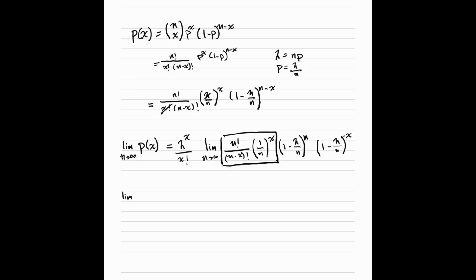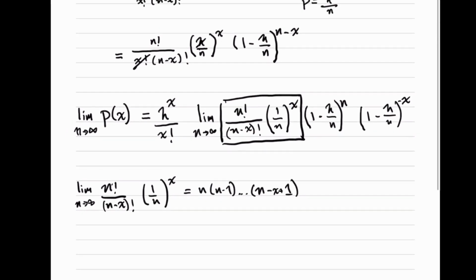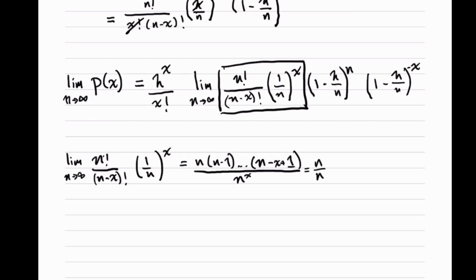So in the third step, we notice that there are n terms in the numerator and n minus x terms in the denominator, which will cancel, leaving us x terms on top. So we have n times n minus 1 all the way until n minus x plus 1. And of course, because we also have a 1 over n to the x, we can put an n raised to the x power on the bottom. This gives us x terms on top and x terms on the bottom. And we know that n over n times n minus 1 over n all the way until n minus some constant plus 1 over n, as n goes to infinity, will limit to 1.